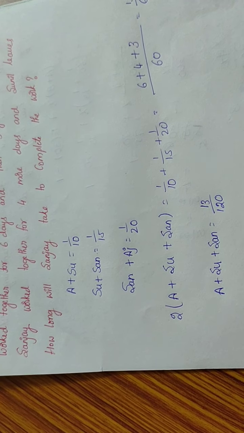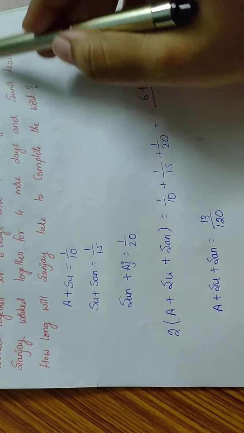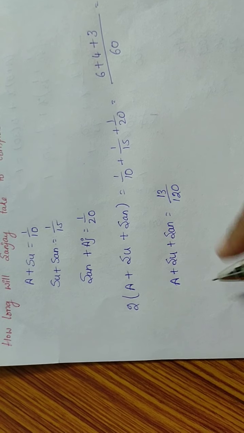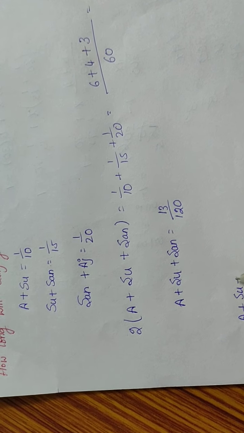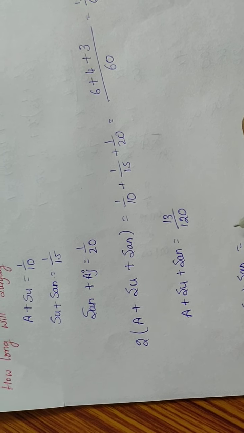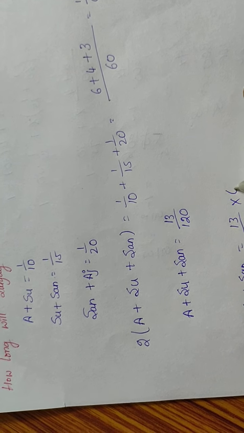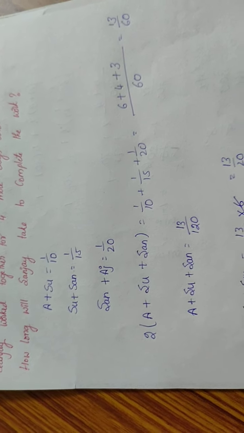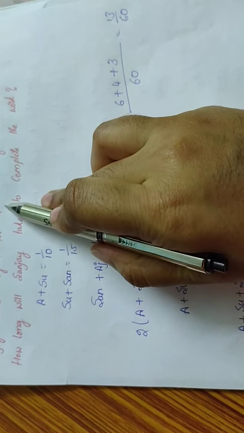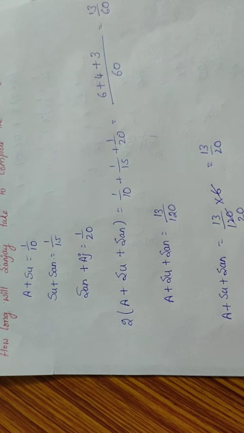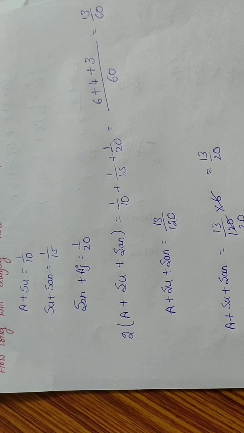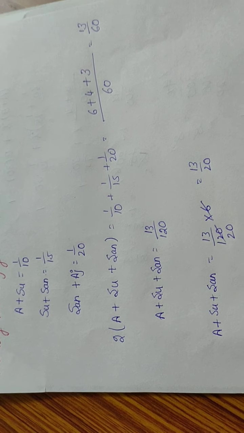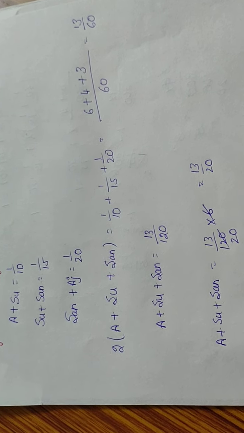So what has been given here? They worked together for 6 days. So we have to find the 6 days' work. Ajay plus Sunil plus Sanjay's 6-day work is 13 by 120 into 6. 6 ones, 6 twos. That is 13 by 20. And then Sunil and Sanjay worked for 4 more days. Sunil plus Sanjay's 1 day work is 1 by 15. 4 days' work is 4 by 15.